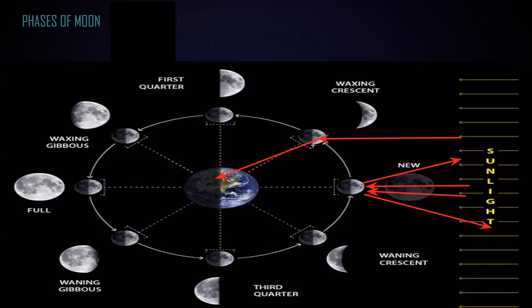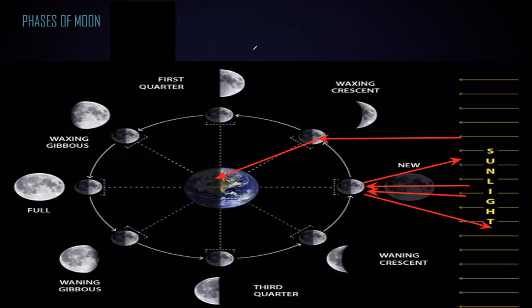So the part of the light which is reflected, we observe. As a result, we will observe a crescent. For the first 14 days the size increases, and then for the next 14 days the size decreases. When the size is increasing, we call that waxing. And when the size decreases, we call it waning. So first we have a waxing crescent, less than a half moon.